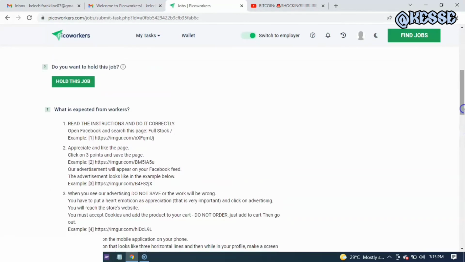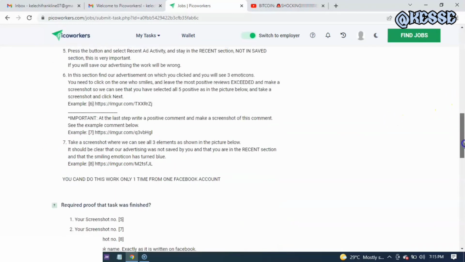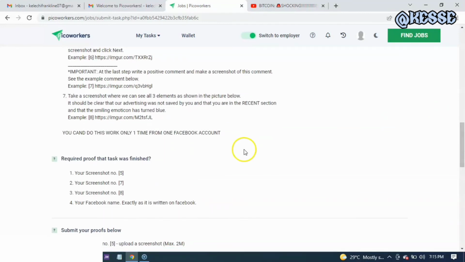So all that is required of you is to read the instructions and do it correctly. Open this Facebook link. This is the URL in which you need to search. Then appreciation: like the page, click on the 3 points and save the page. These are the examples that I give to you. So if you do this stuff every single day, you will be able to earn a reasonable amount of money. So this is the proof that is needed.